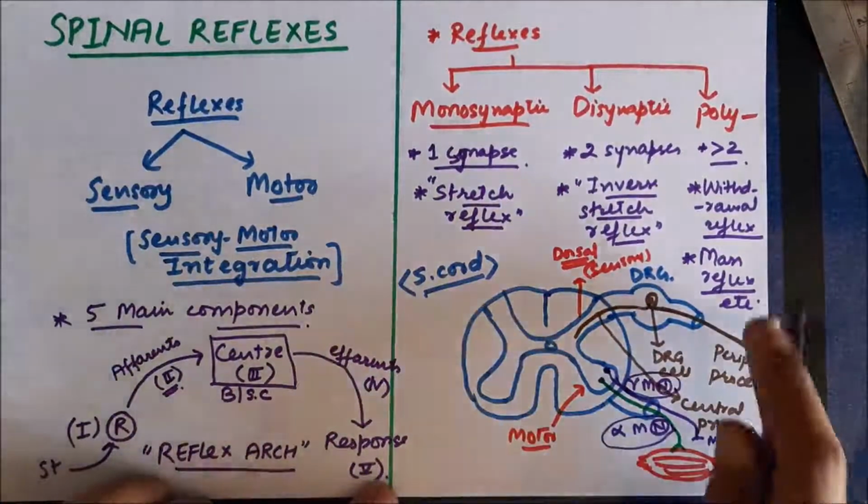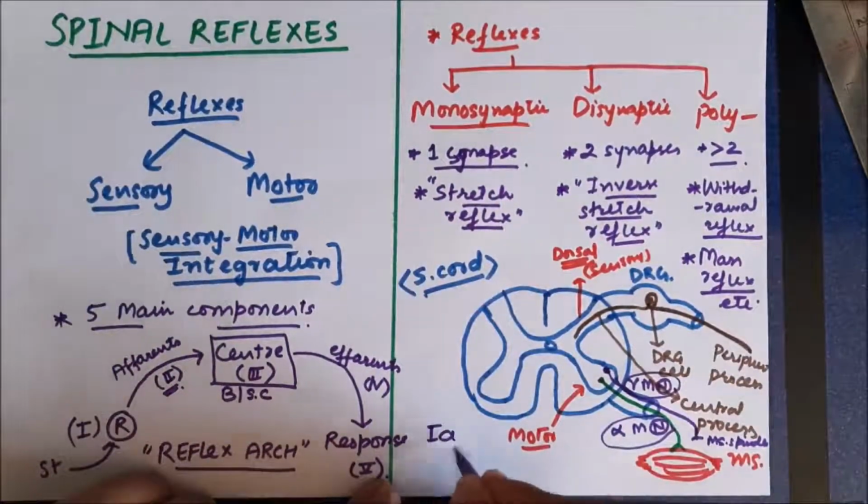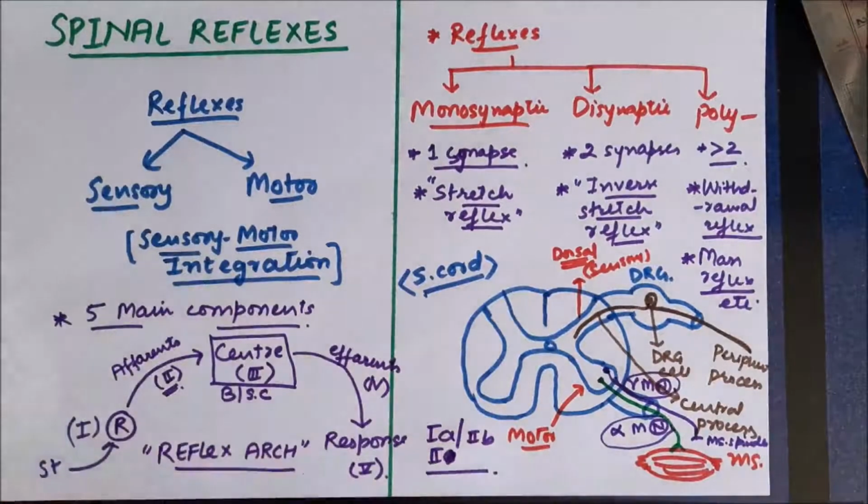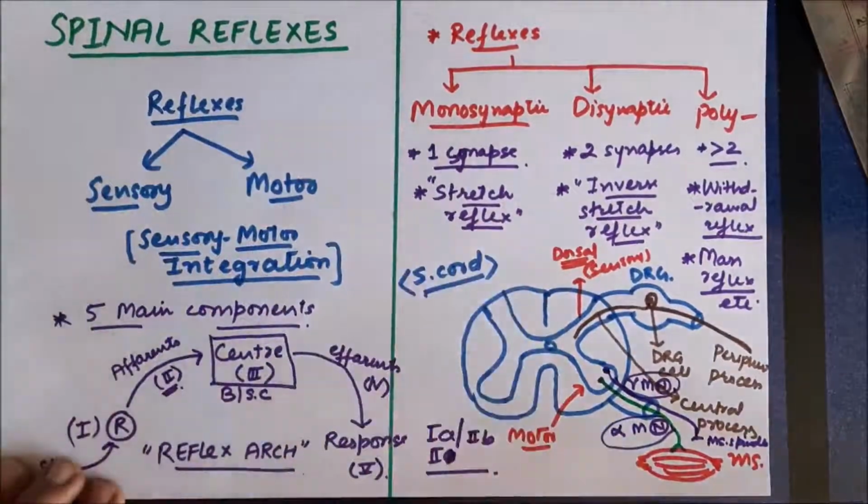So this is the alpha motor neuron and the gamma motor neuron. This is the dorsal root ganglion cell. Now in turn, these sensory neurons can be type 1a, type 1b, or type 2 neurons. So these neurons will be discussed in detail in the section on nerve physiology.